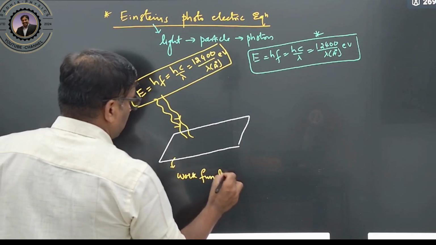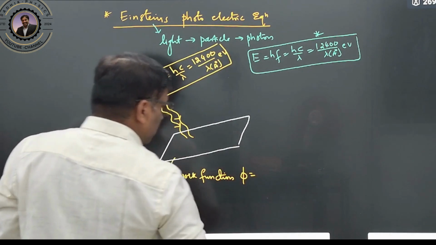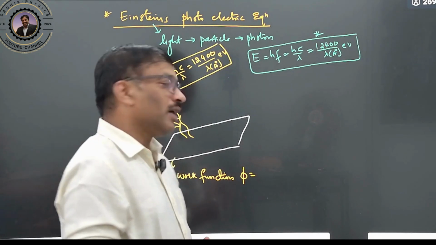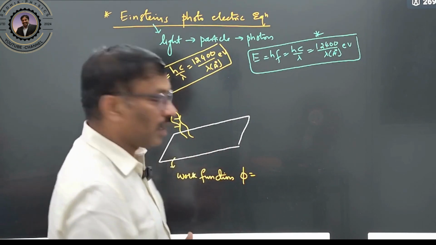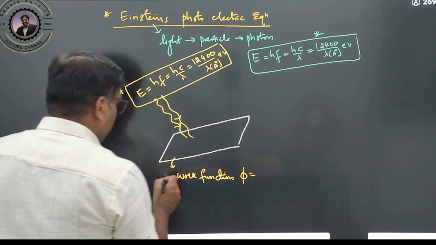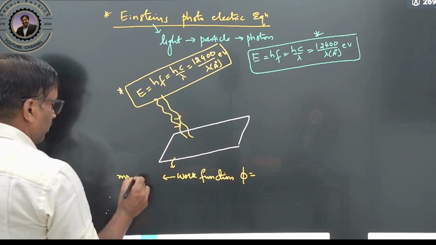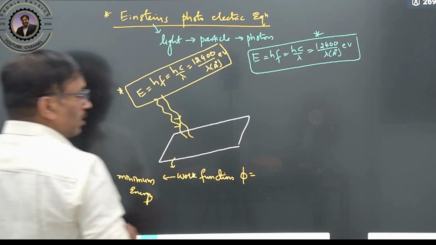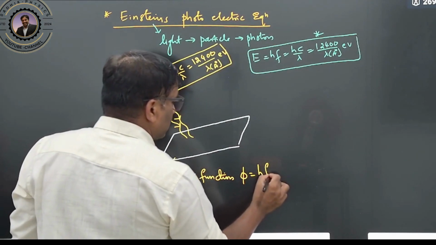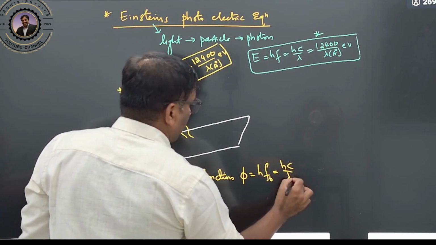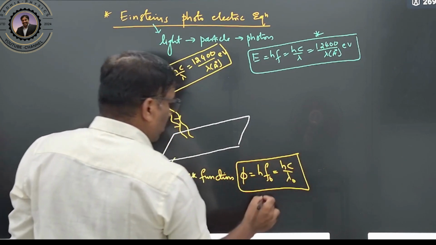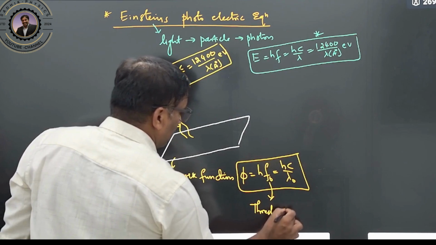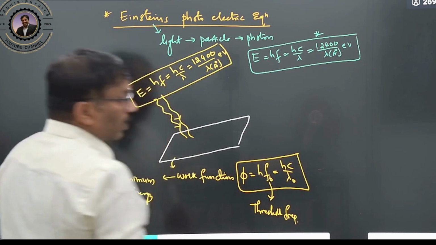What is this work function? Work function is defined as the minimum energy required to emit the electron from the metal surface. Minimum energy. Clear? So that energy can be written as h into f naught, or hc by lambda naught. So what is this f naught? This f naught you can write as the threshold frequency. What is this threshold frequency?